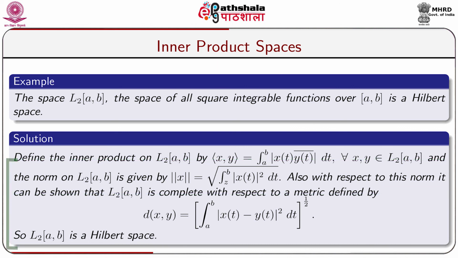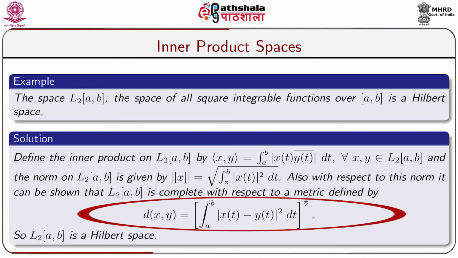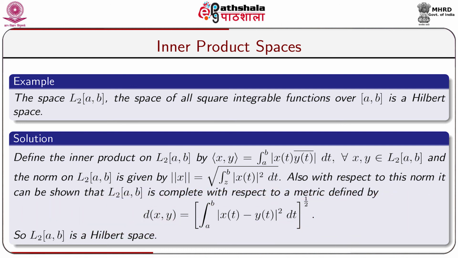Also with respect to this norm, it can be shown that L2[a,b] is complete with respect to the metric defined by d(x,y) is equal to (integration a to b modulus of x(t) minus y(t) whole square dt) to the power half. So, L2[a,b] is a Hilbert space.